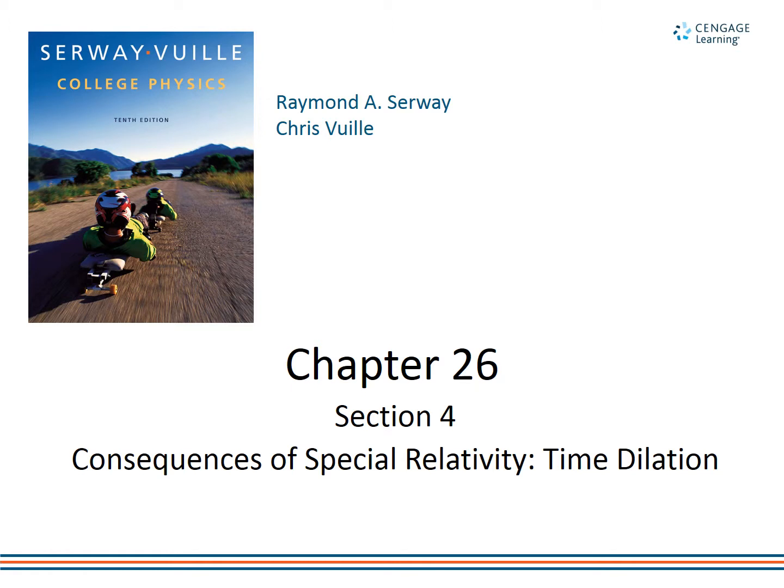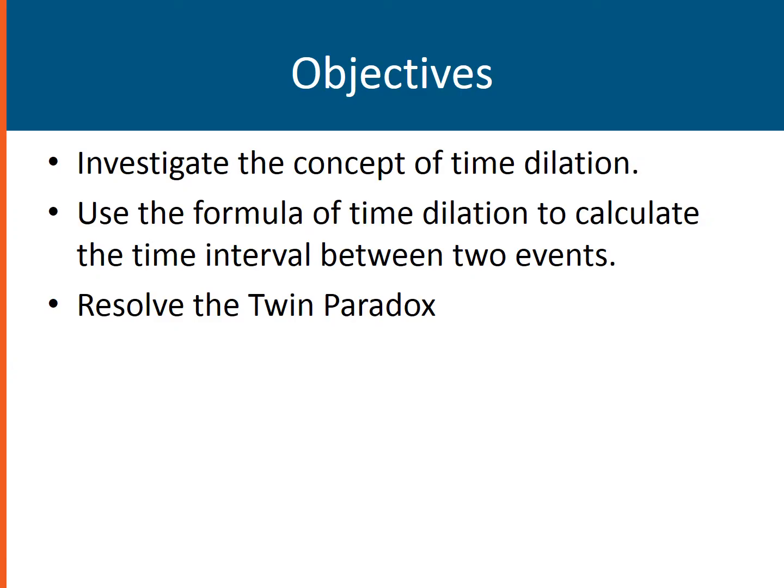This tutorial is on Chapter 26, Section 4, Consequences of Special Relativity, Time Dilation. In this lesson, we are going to investigate the concept of time dilation, use the formula of time dilation to calculate the time interval between two events, and resolve the twin paradox.